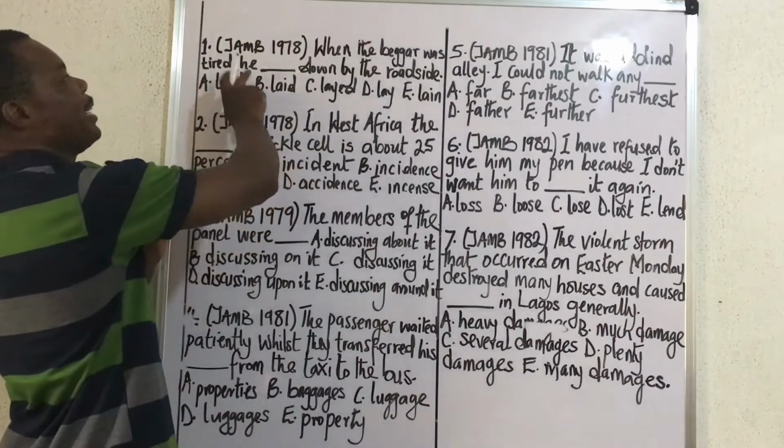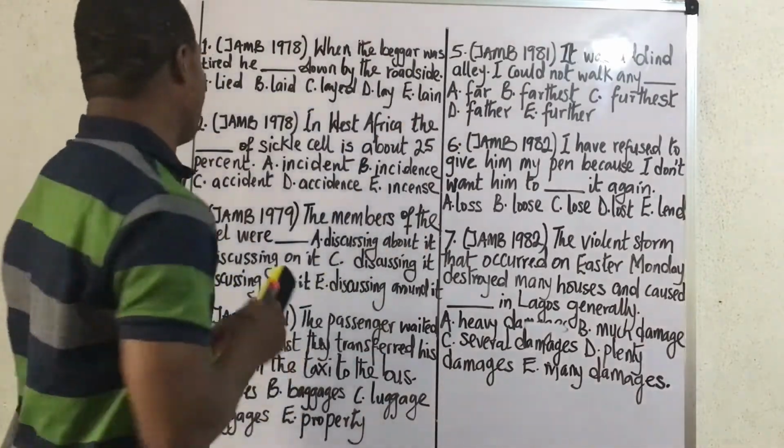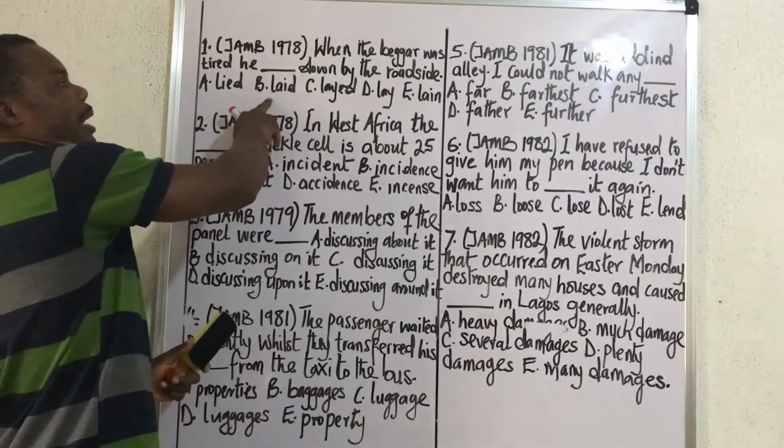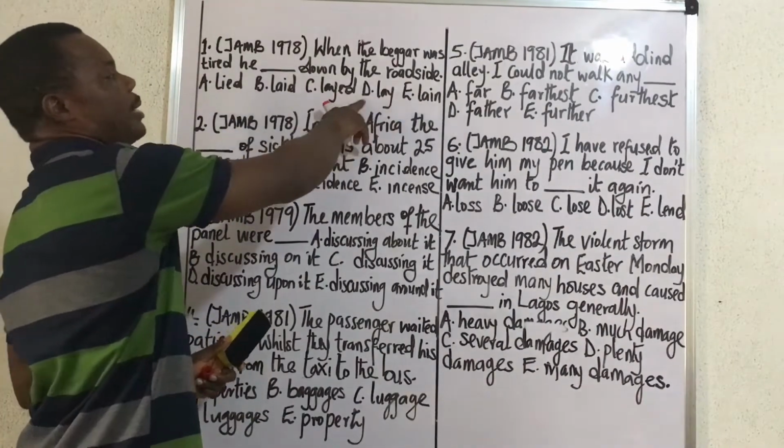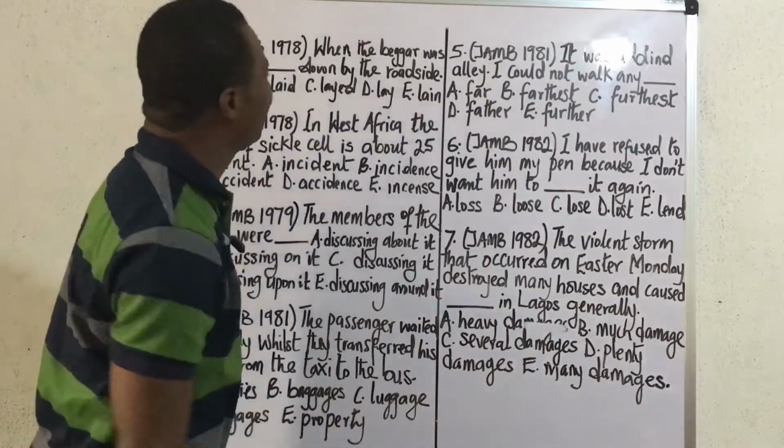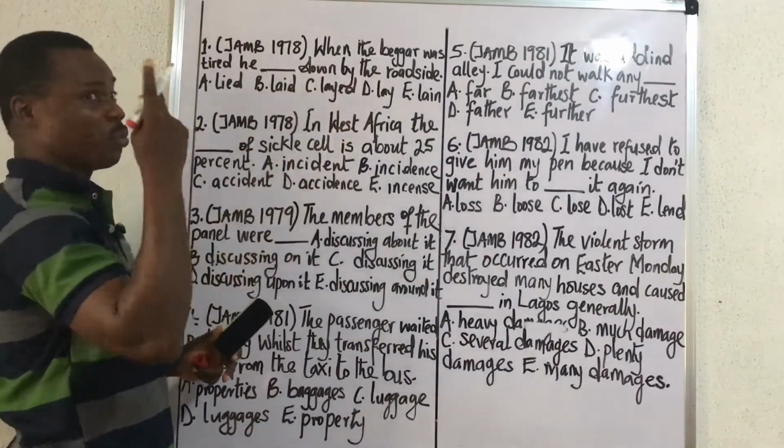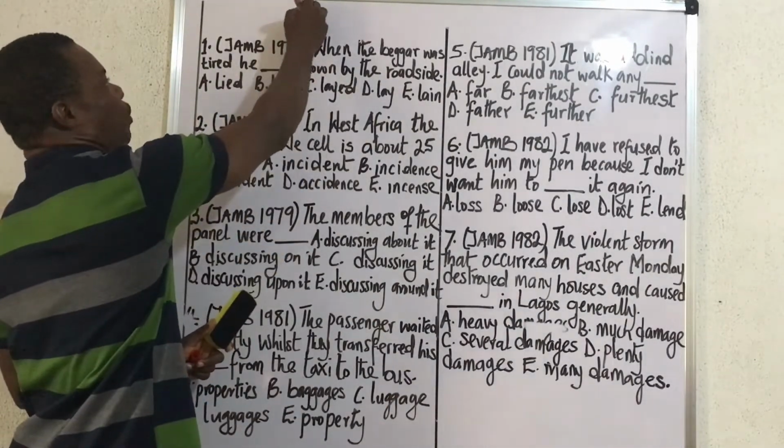The beggar was tired, he dashed down by the roadside. A, he lied. B, he laid. C, he laid. D, he lay. E, he laid. This question is a test of two conflicting words, and the words are very simple.